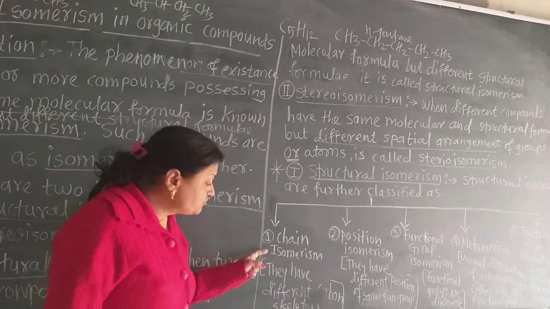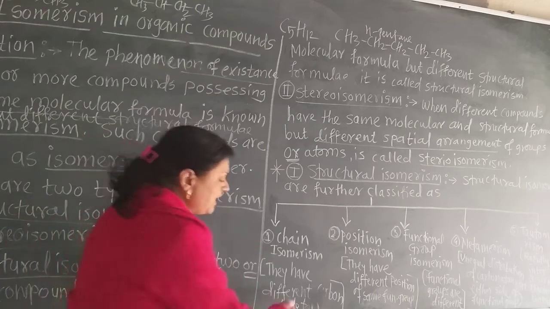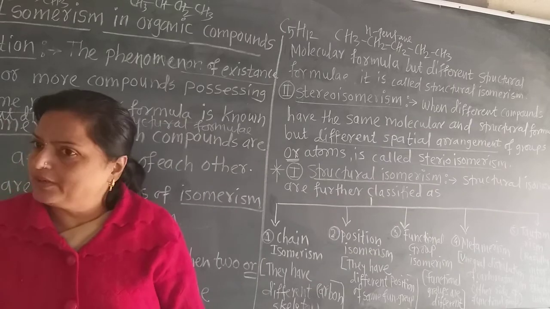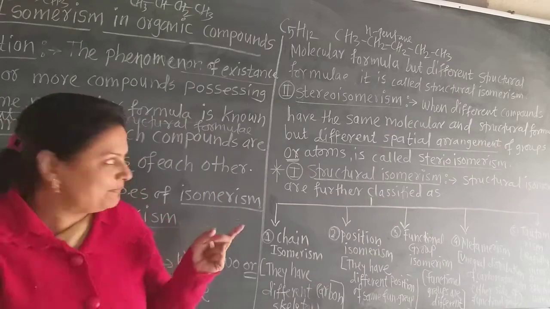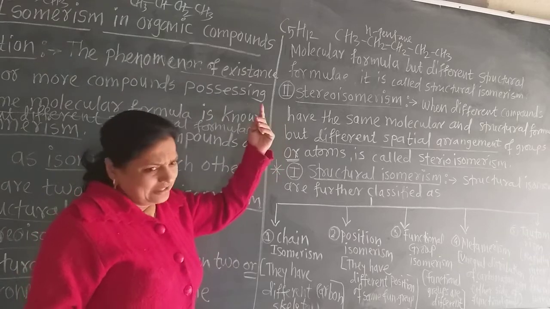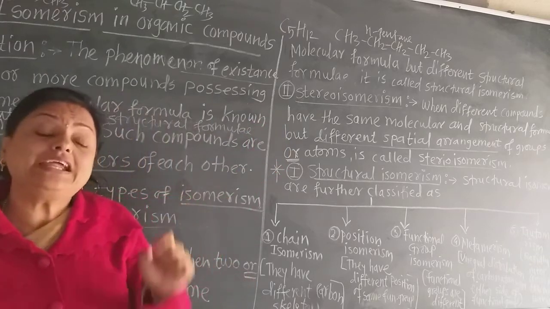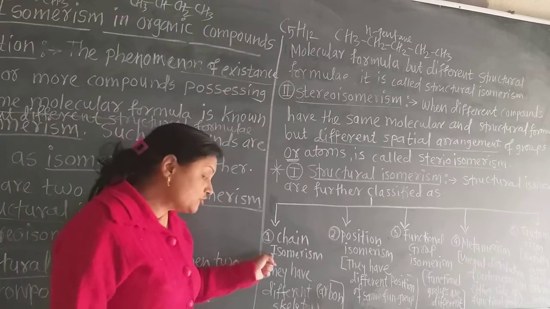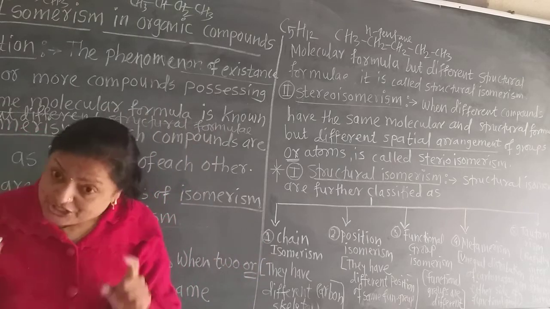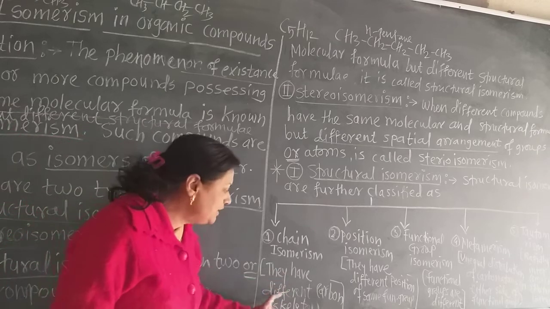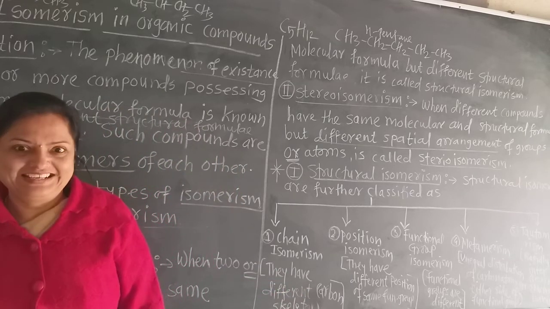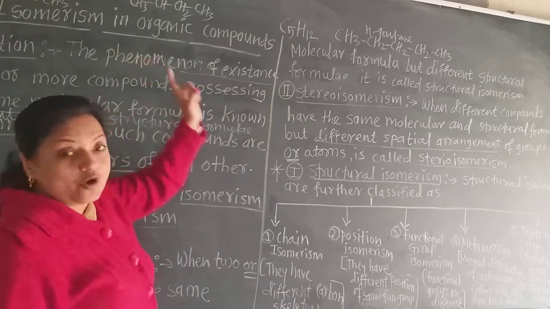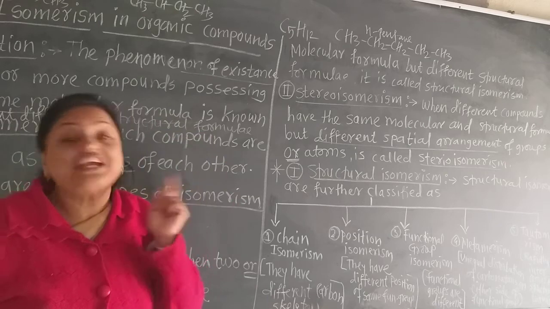Now first, come to chain isomerism. In chain isomerism, what is different in the structure? The molecular formula is definitely the same, because in structural isomerism the molecular formula is the same but the structure is different. In chain isomerism, they have different carbon skeletons. That means n-pentane, isopentane and neopentane are also chain isomers.